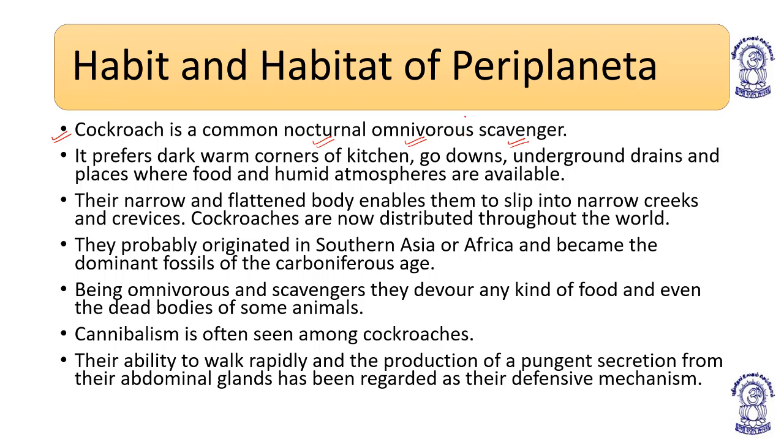So cockroach is a common nocturnal omnivorous scavenger. It is nocturnal because it prefers darkness to come out. During daytime they hide themselves.